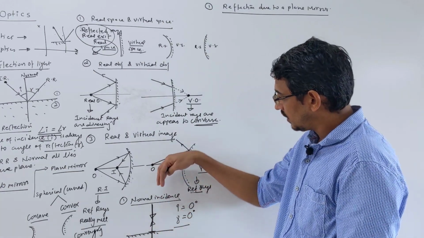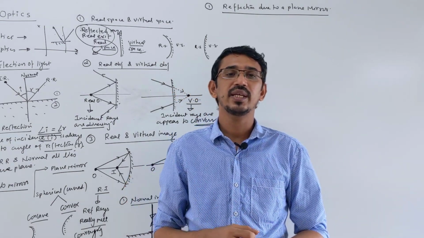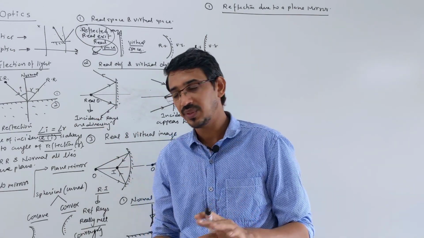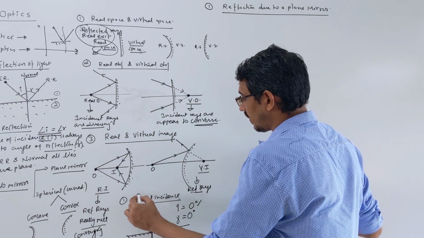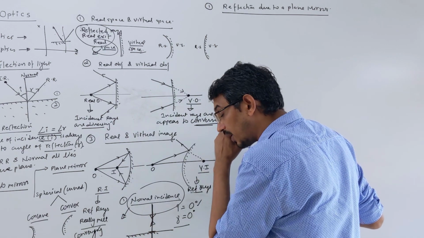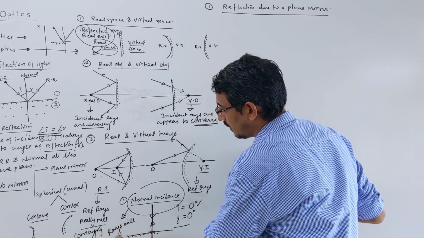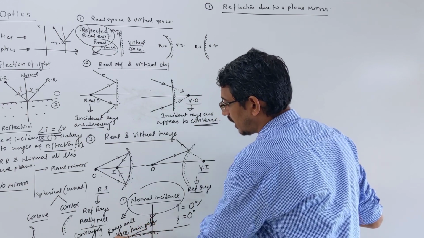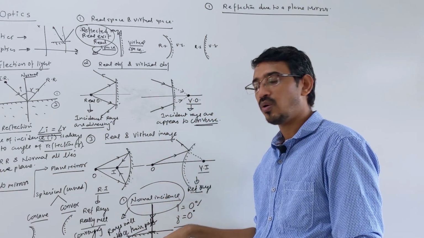So remember, if we are learning mirrors and they say the ray is normally incident on the mirror, it means it is hitting perpendicular to the mirror, so the angle of incidence is 0 degree.